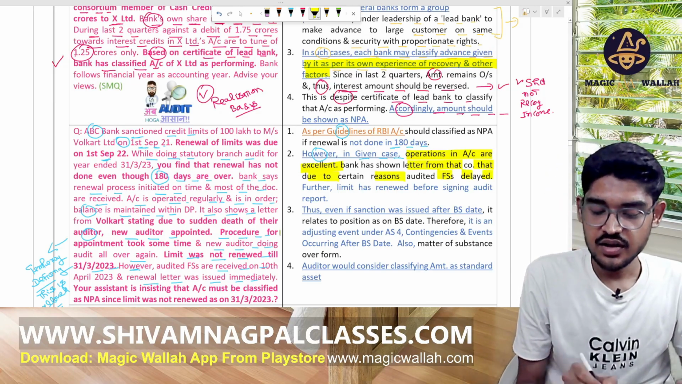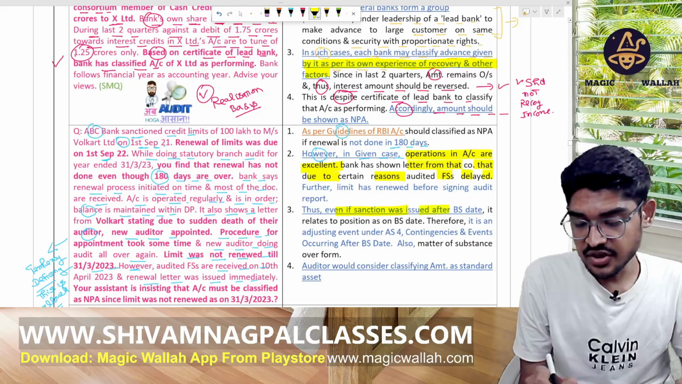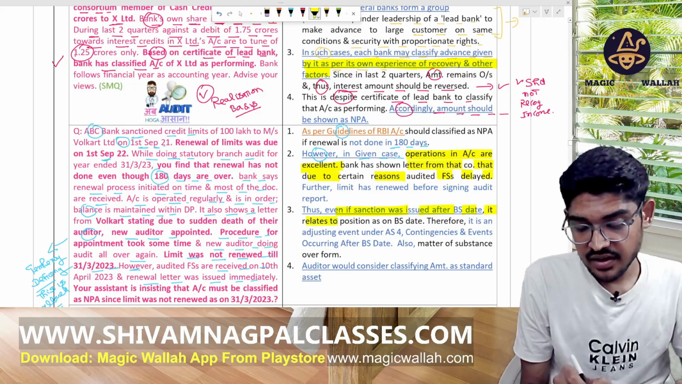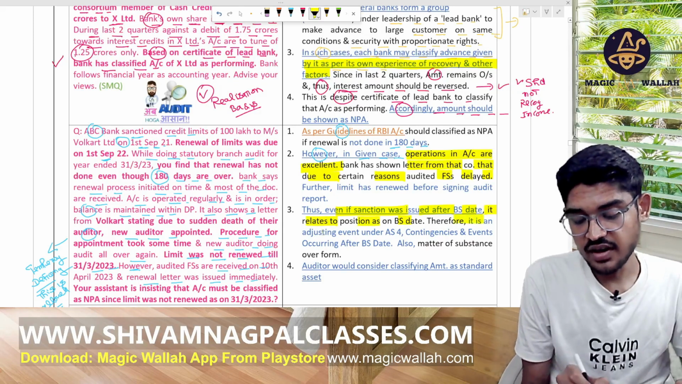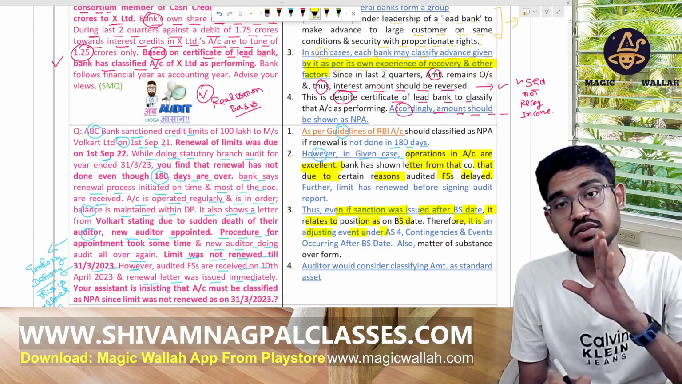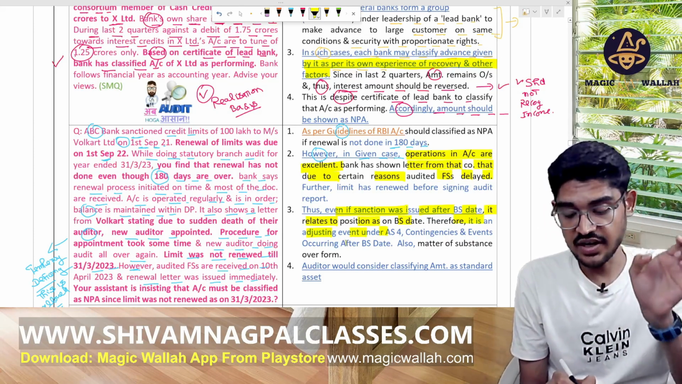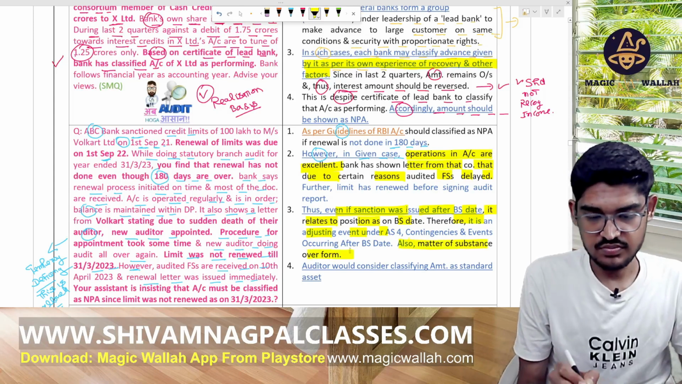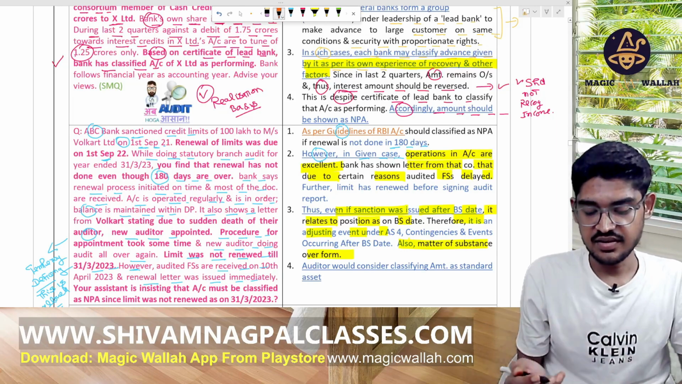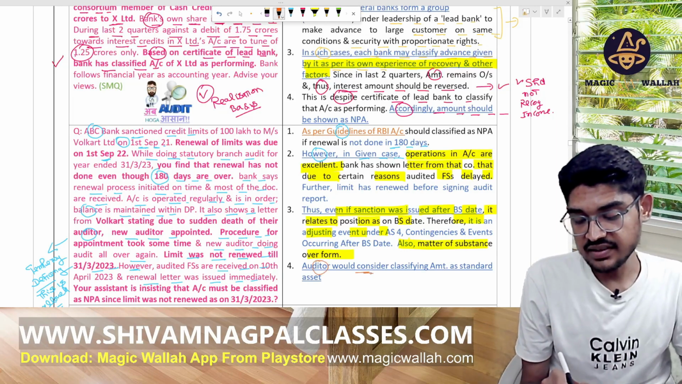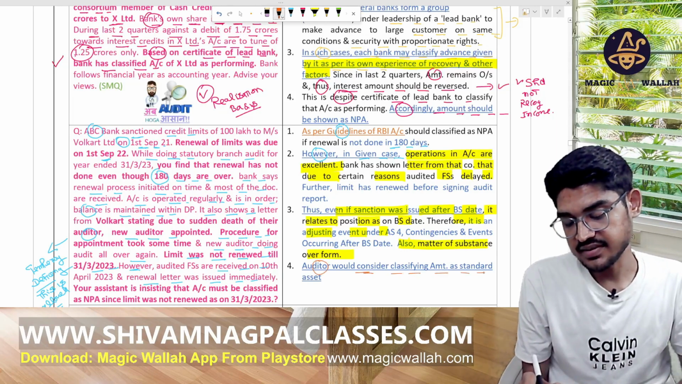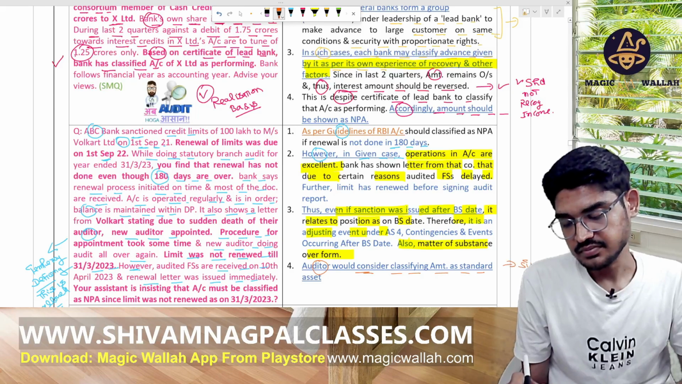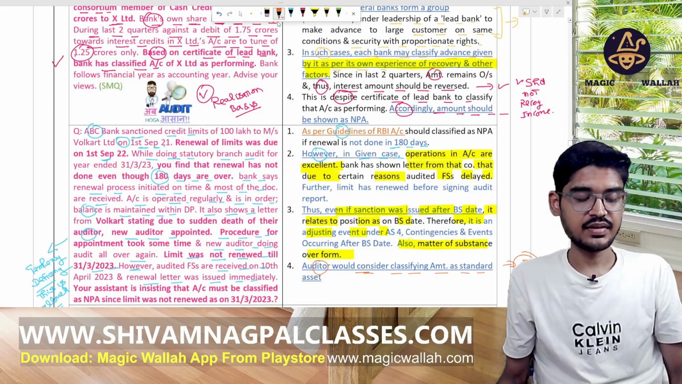So even though the sanction limit was after the balance sheet date, it is an adjusting event as per AS 4, as it exists at the balance sheet date. Also, it is a matter of substance over form, meaning a genuine reason. So the auditor should not classify them as NPA. It should be a standard asset. Right?